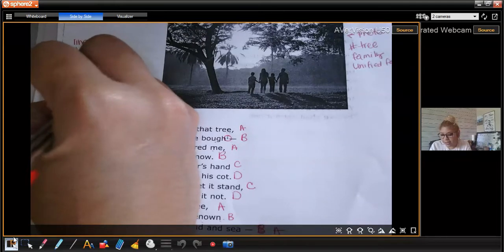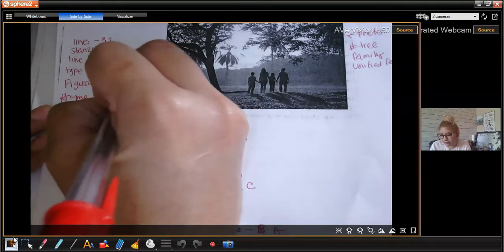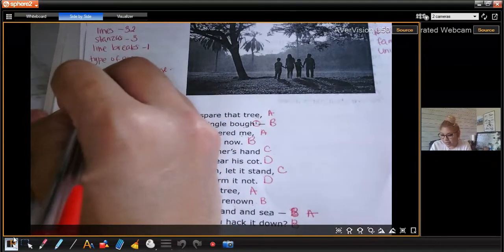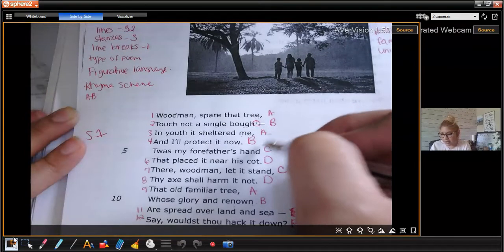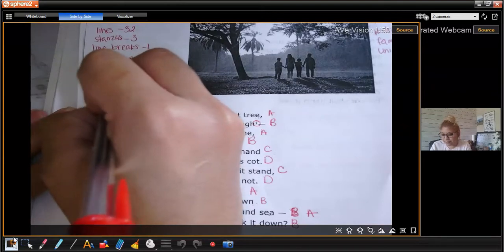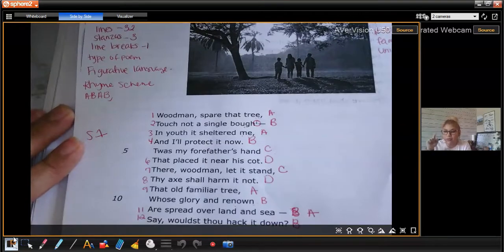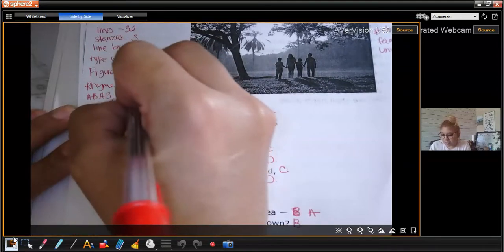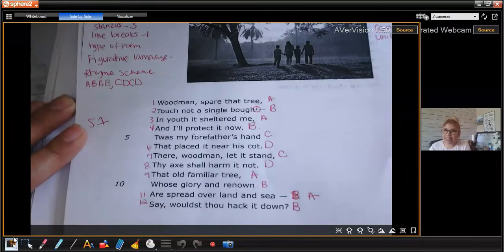So I'm going to go back here, boys and girls, and write my rhyme scheme, because I did find a pattern. So that rhyme scheme is A, B, A, B. And then I'm going to put a comma, because look what happens next. So it's A, B, A, B, and then C, D, C, D. And then it changes again.